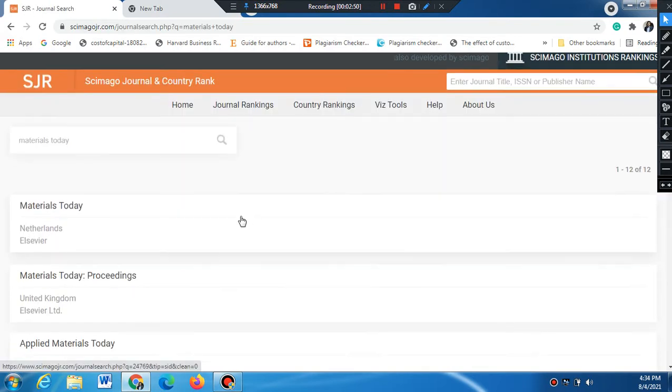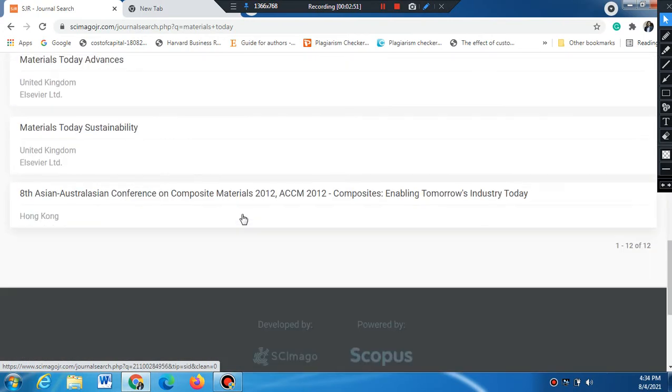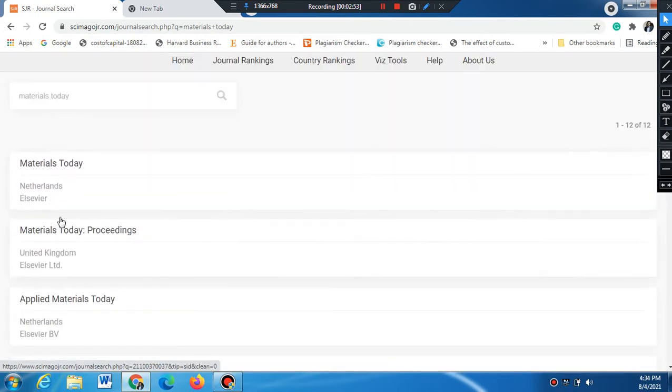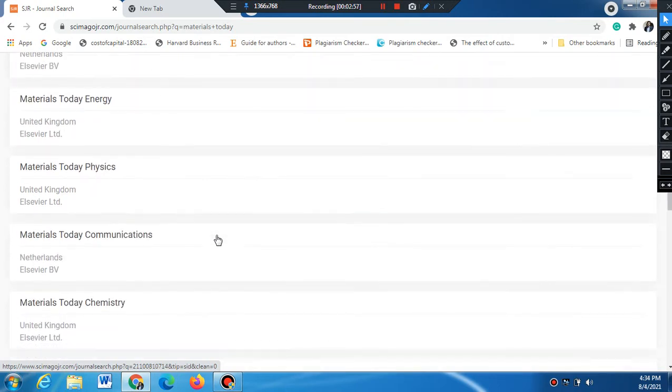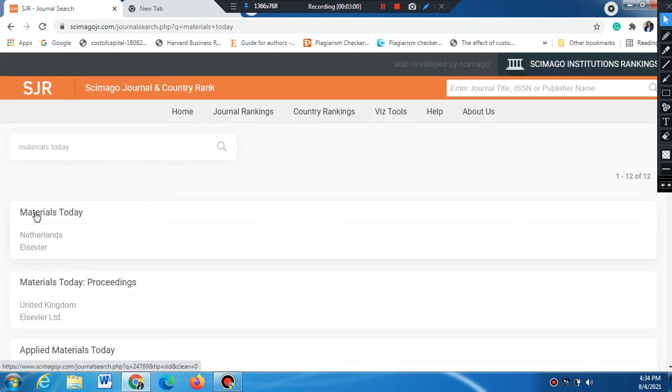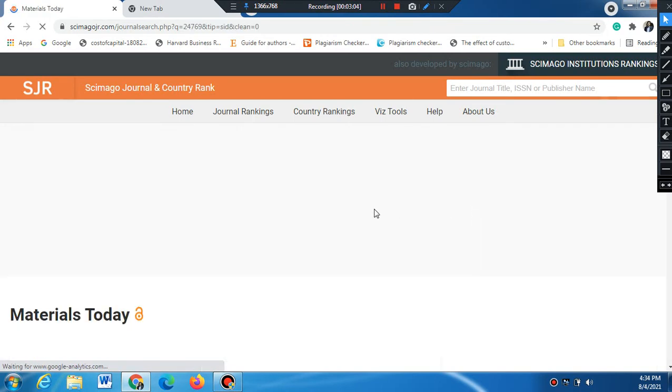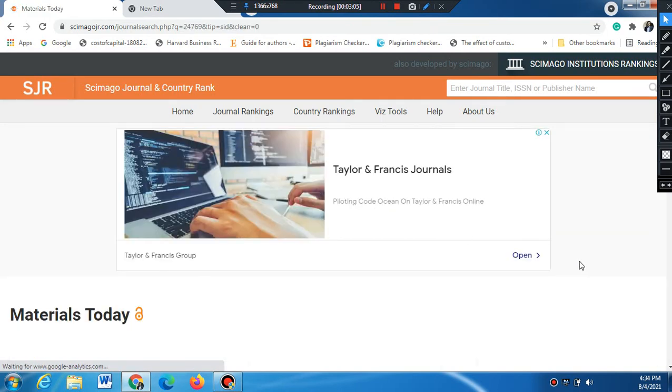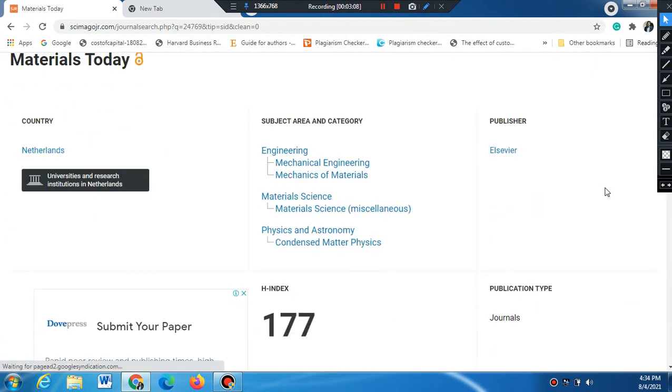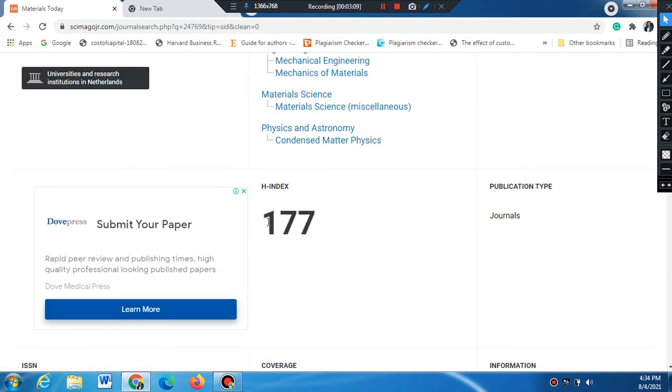So Materials Today, there are so many journals you will find under the name Materials Today, and all of them belong to Elsevier. Okay, so just clicking the first one, Materials Today. I have shown here, the H index is 177, so big. Okay, the higher the H index, the better the prospects of the journal.